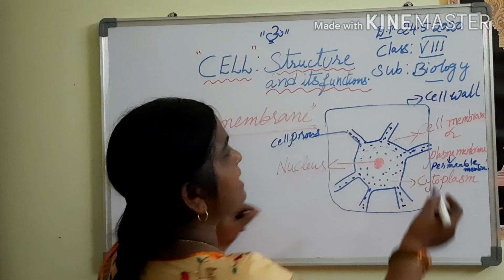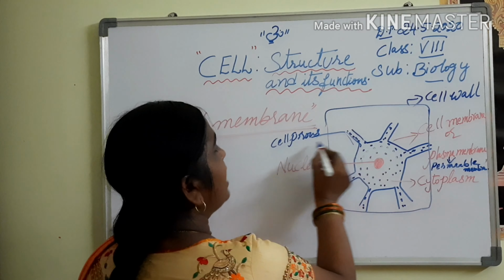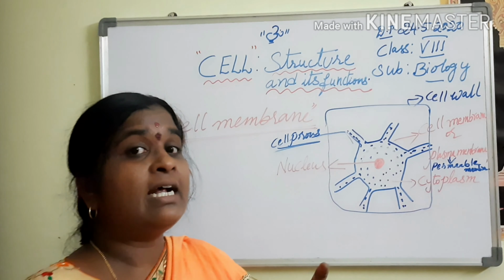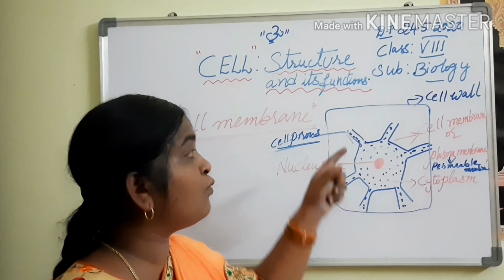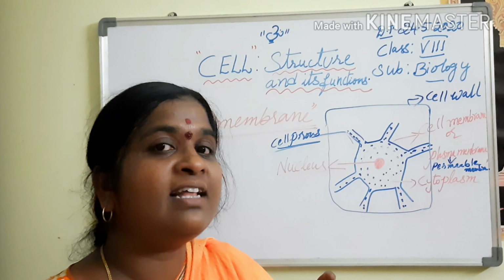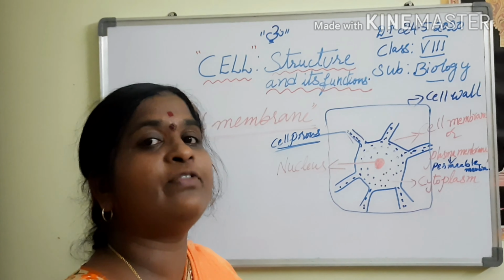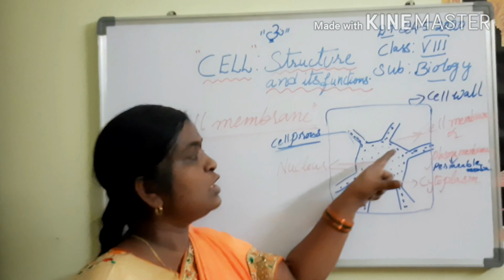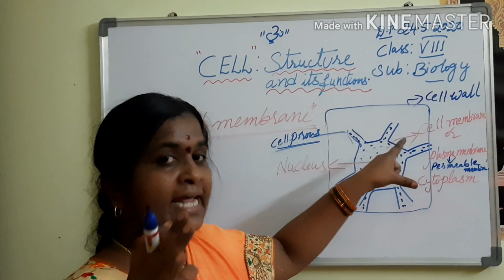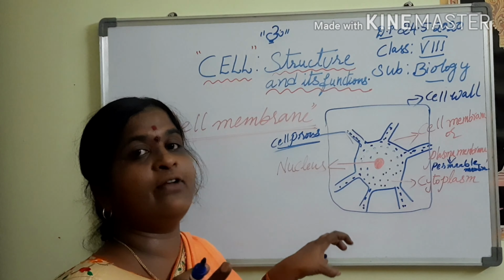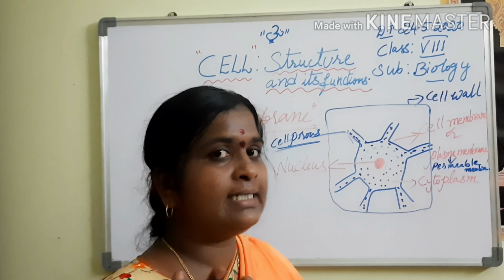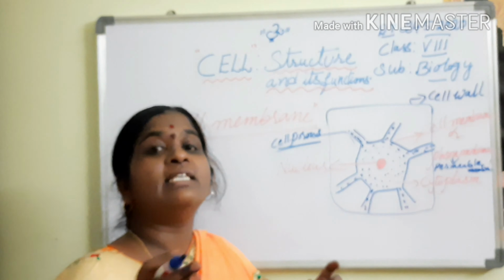Now, this cell membrane has cell pores. What are the cell pores? They allow the required materials to flow into the cell, and also have the capacity to prevent the movement of unwanted materials into the cell. So the vital role of the cell membrane is that it is a delicate thin layer which protects the cell from injury.